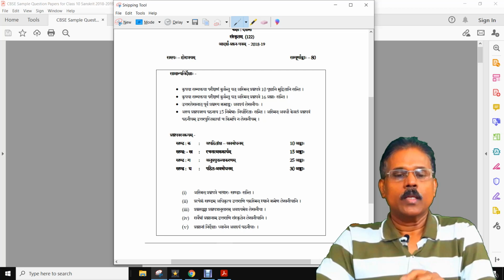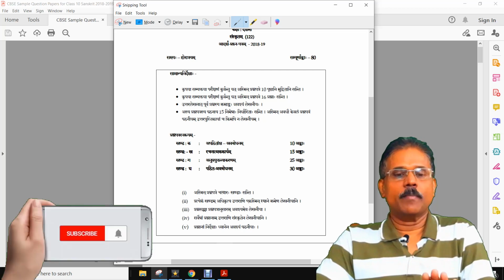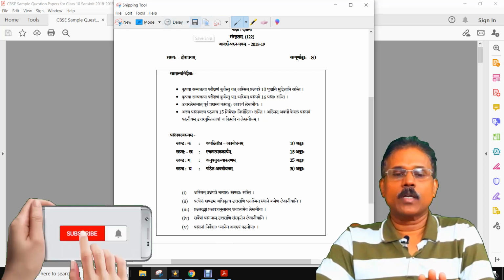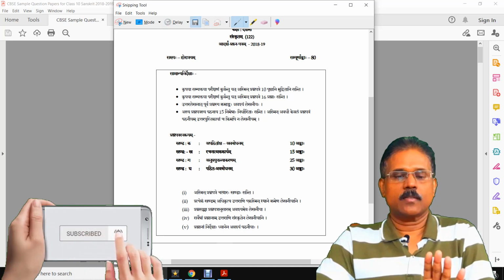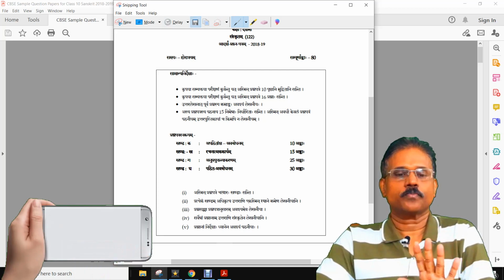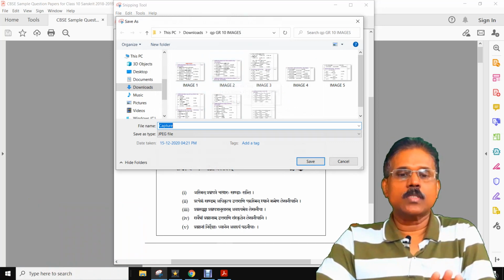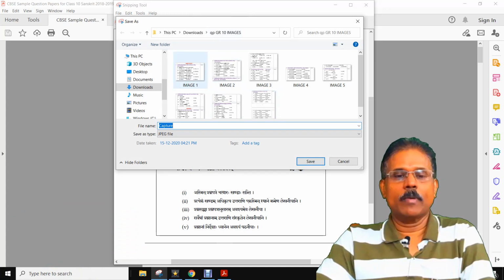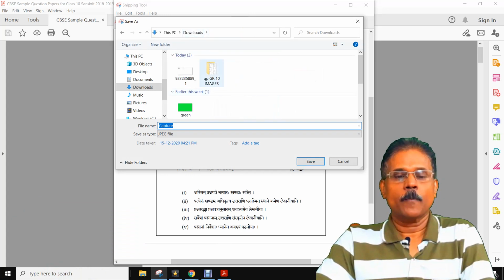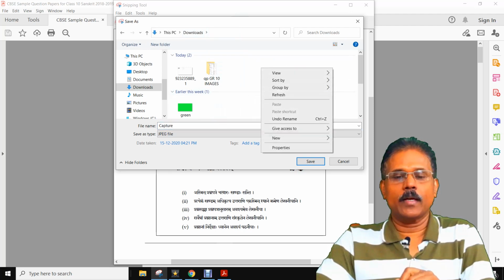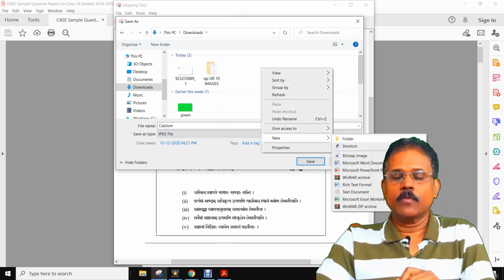Now we have to save this image in your computer. First, the instructions we took, we are going to save in a folder, question paper grade 10 images. Already I have made one question paper folder. If you don't know how to make a folder, right click in the area, then take New, then Folder.